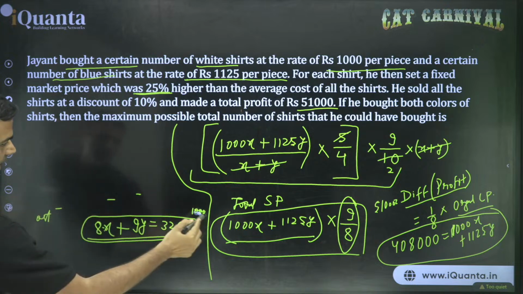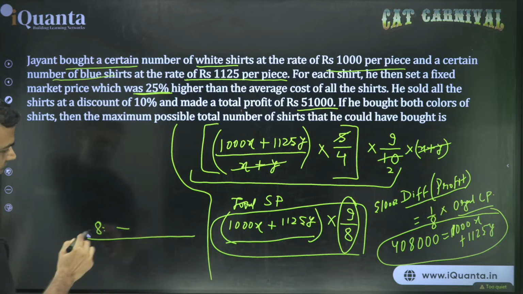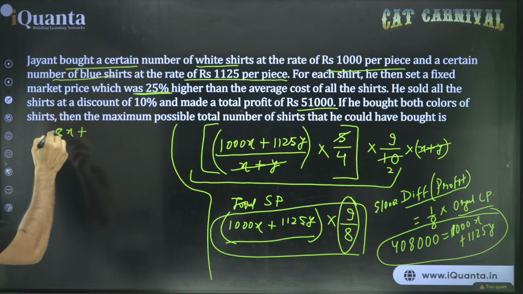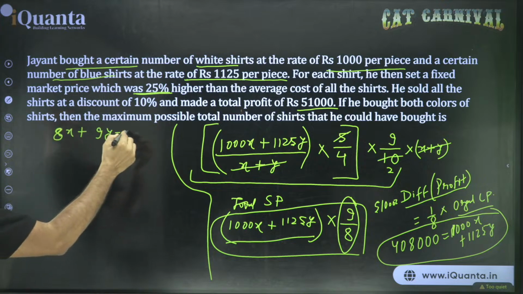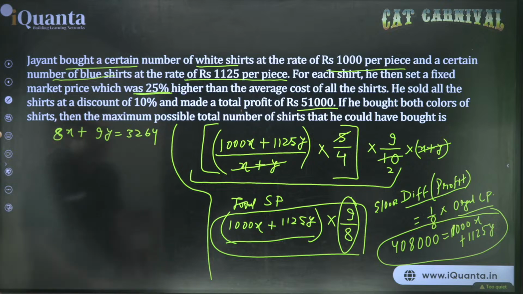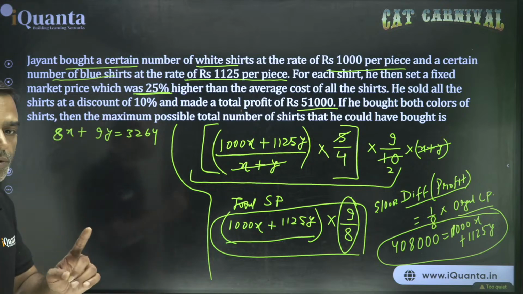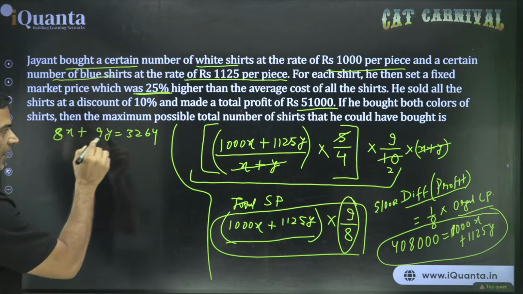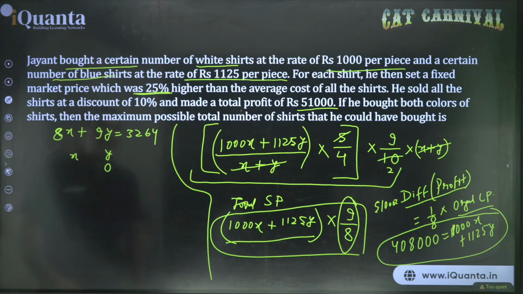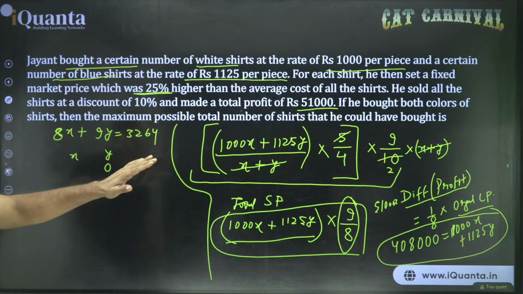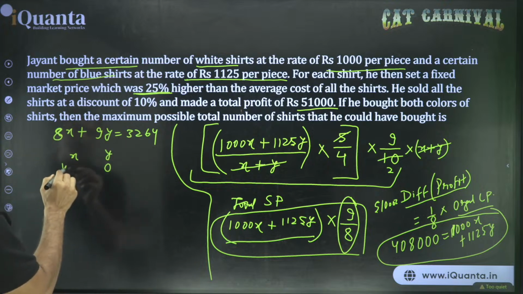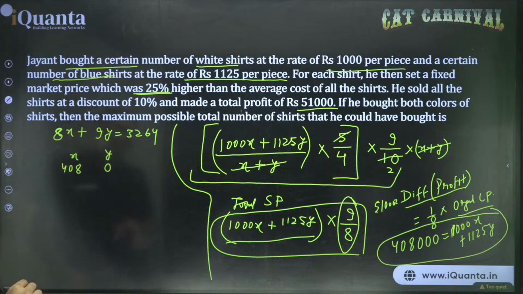Because there is one more step involved, and we have 8x plus 9y is equal to 3264. In such situations, we need to identify the first solution or one solution. Here, I hope you can see that 3264 is divisible by 8. So there will be a solution for y equal to 0. But then you will say that we have to take only positive integers. Don't worry. At least we will get one value. If I put y equal to 0, x will be 3264 by 8, which is 408. This is the first solution.